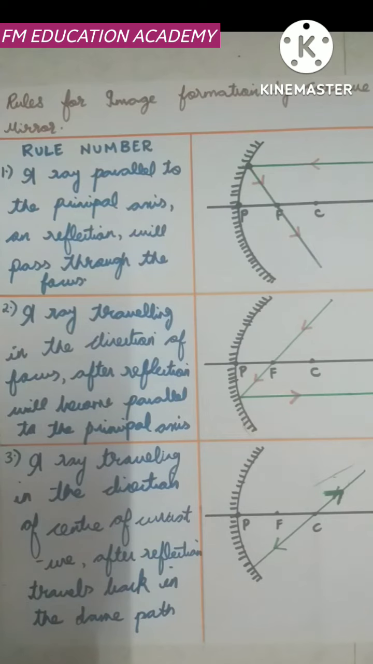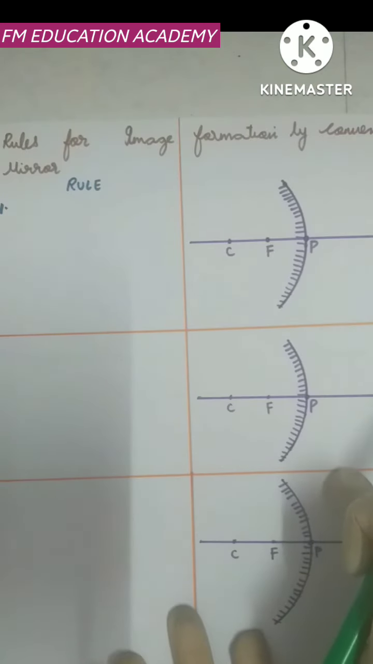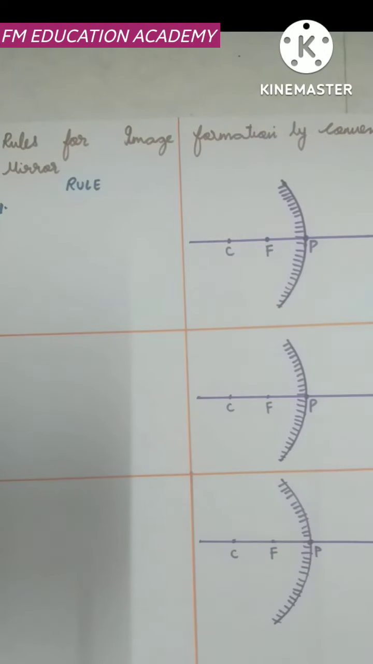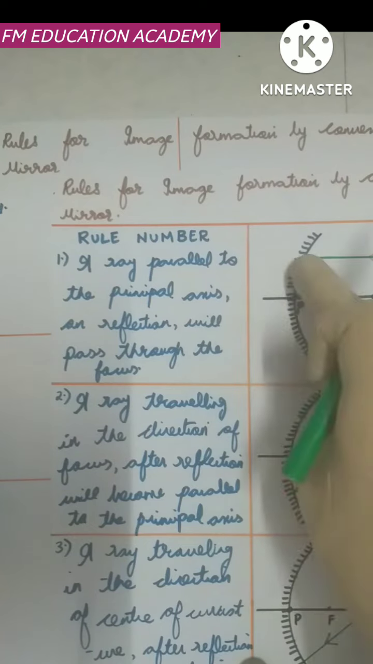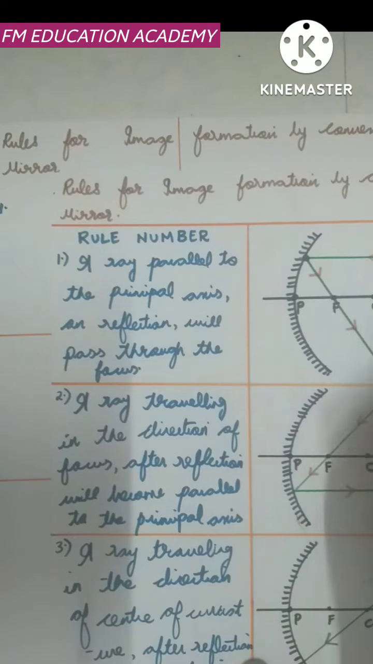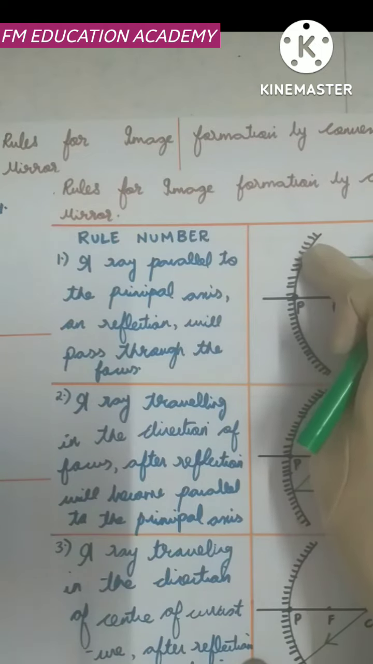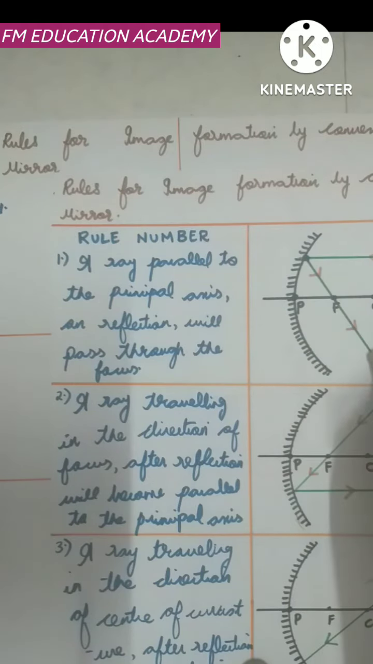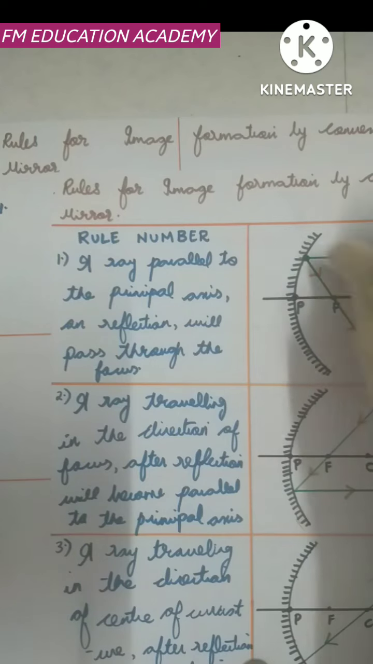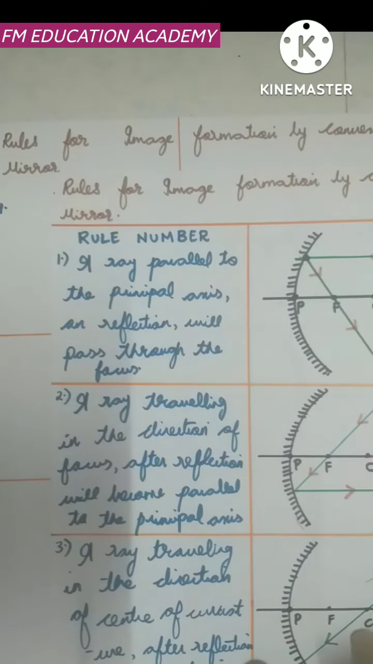Let us move to rules for image formation by convex mirror. So the first rule is the same as concave mirror. What was the first rule? A ray which is traveling parallel to the principal axis. So in case of convex also we will take a ray which is parallel to the principal axis. But it will not pass through focus. It will appear to pass through focus, instead it will diverge away. Okay, I'll show you what I mean.